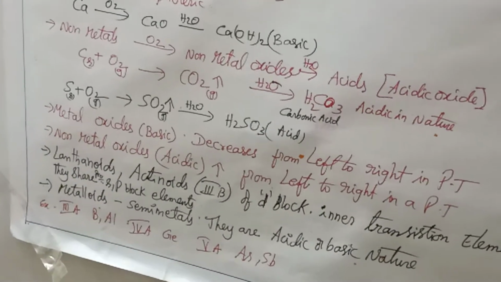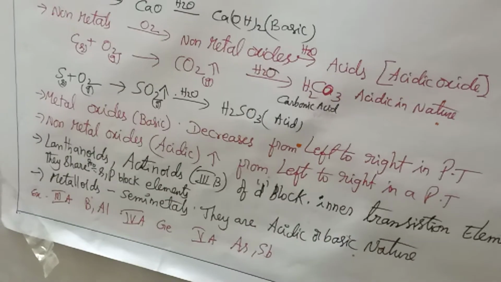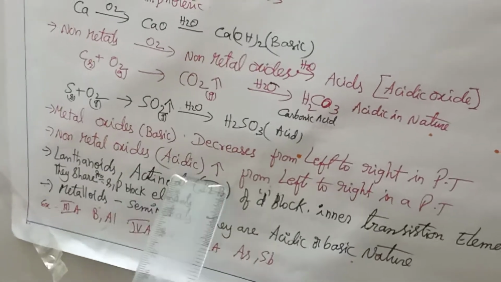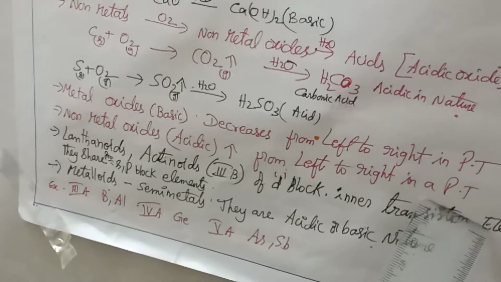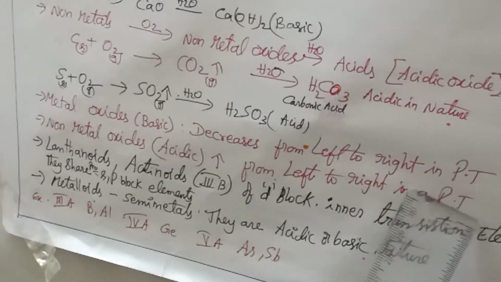Non-metal oxides are acidic in nature, and the acidic nature of non-metallic oxides increases from left to right in the periodic table.